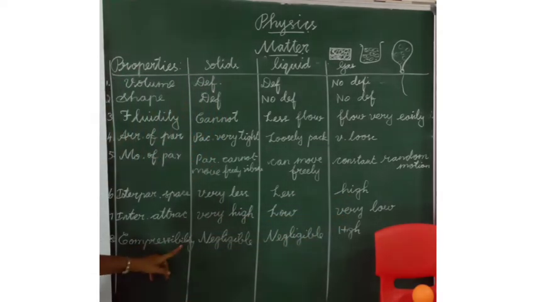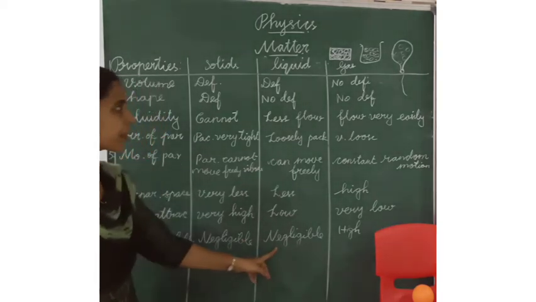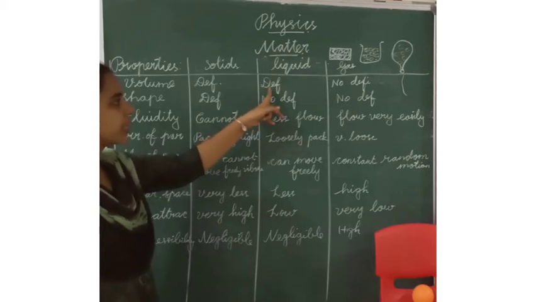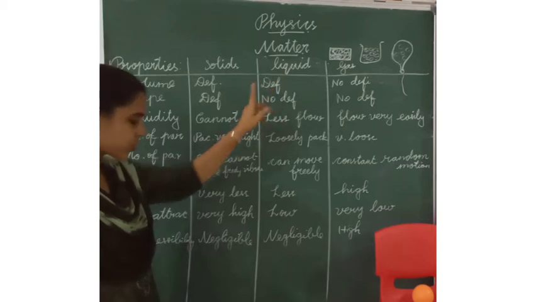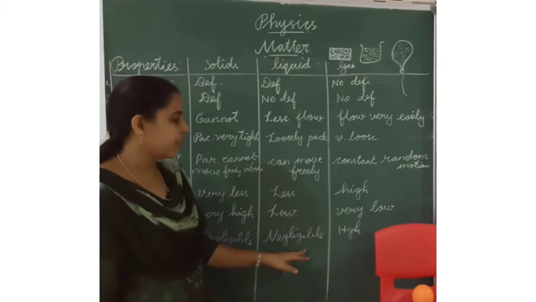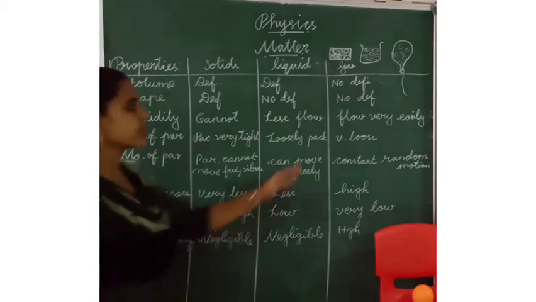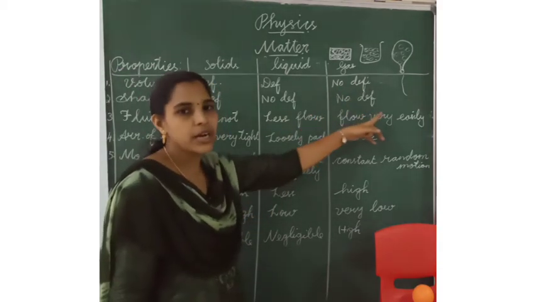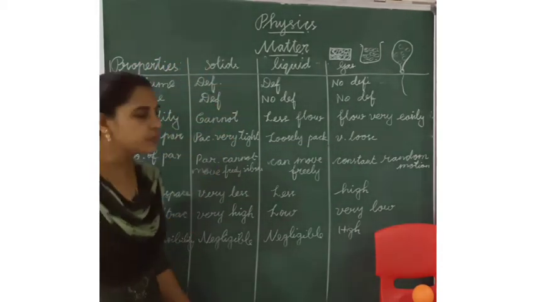Next one is compressibility. It is negligible in solids. In liquids also it is negligible because they have definite shape and definite volume. But gas has high compressibility because it doesn't have definite shape or definite volume. These are the properties of states of matter.